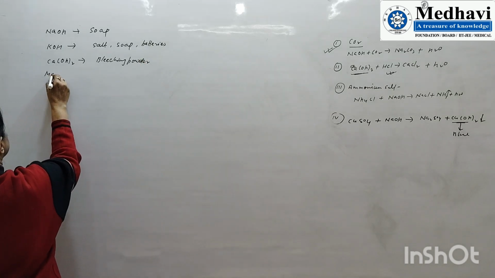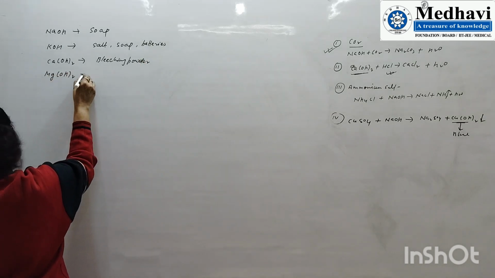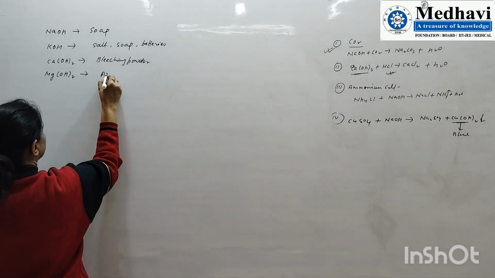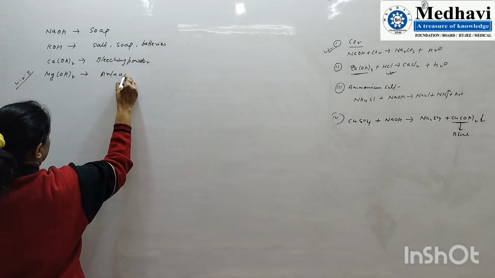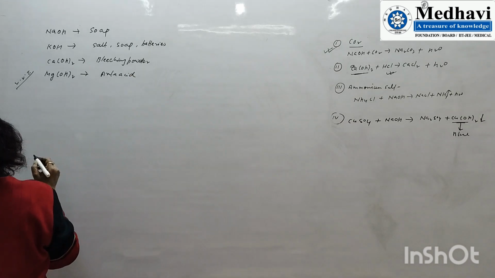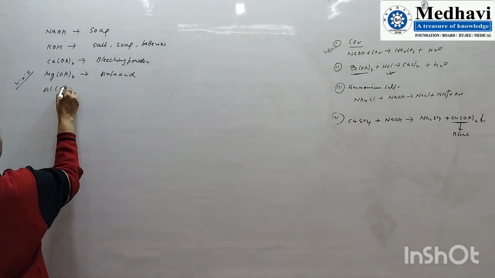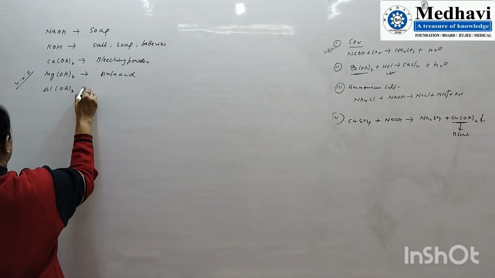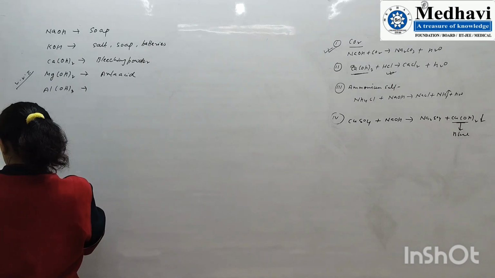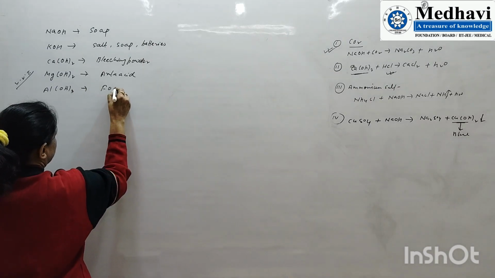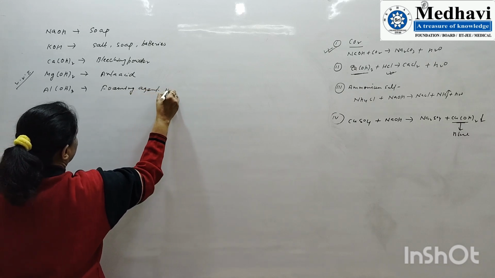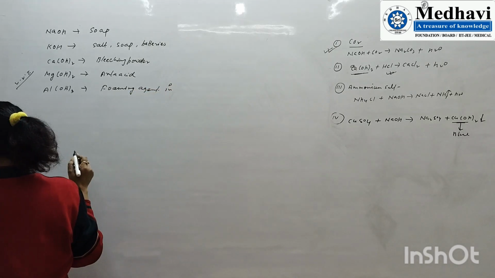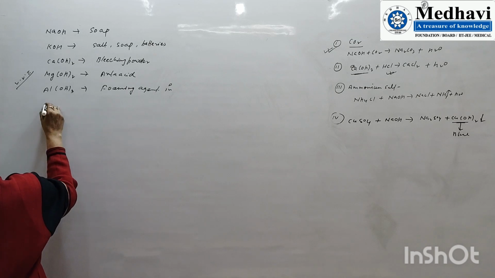Magnesium hydroxide is used as an antacid to avoid acidity, very important. Aluminum hydroxide we use in fire extinguishers as a foaming agent.